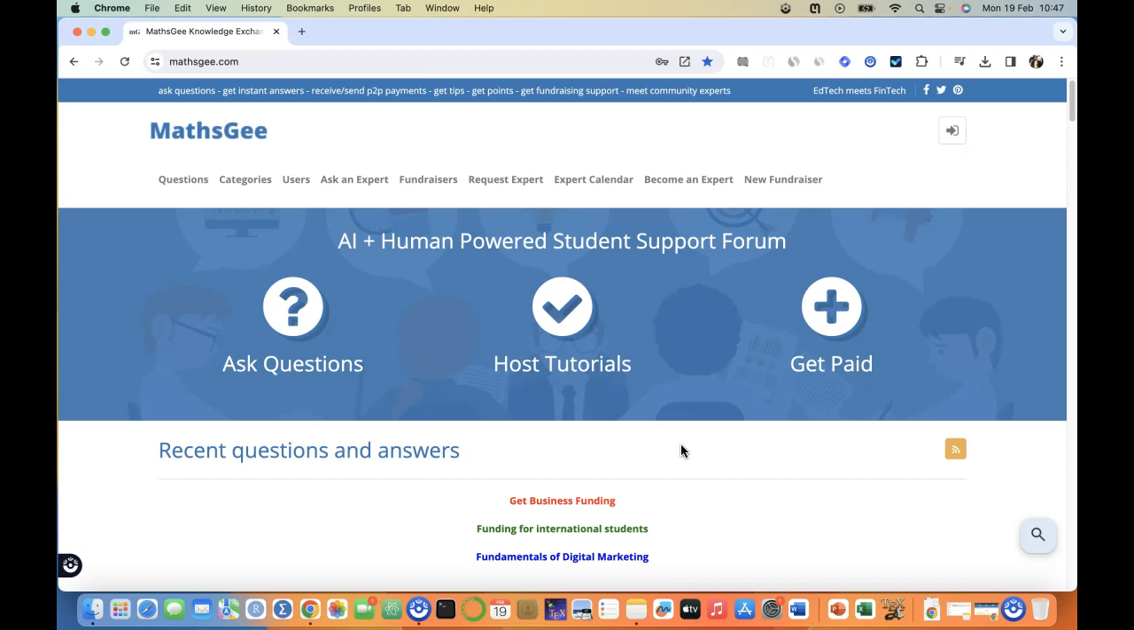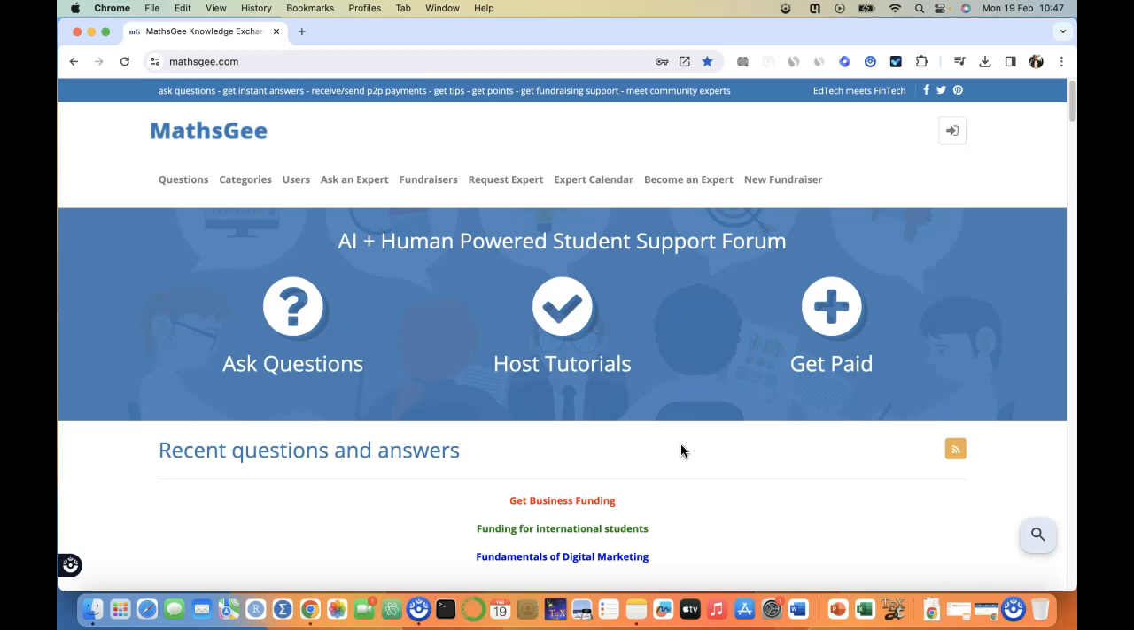That is peer-to-peer payments on MathsGee. Remember, MathsGee is an academic school support, student support platform. But the support that we give is not just academic. We also give financial support, right? So it's about the community coming together, sharing knowledge, sharing money, sharing success, right?